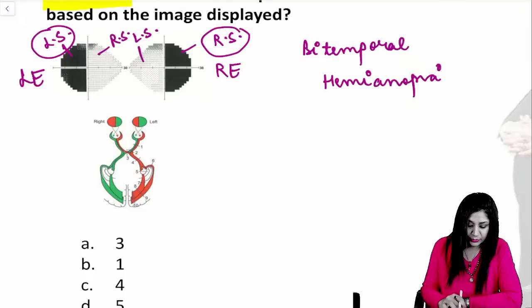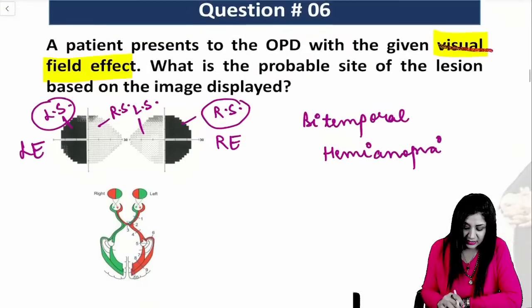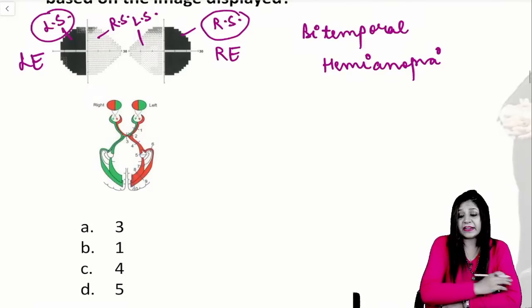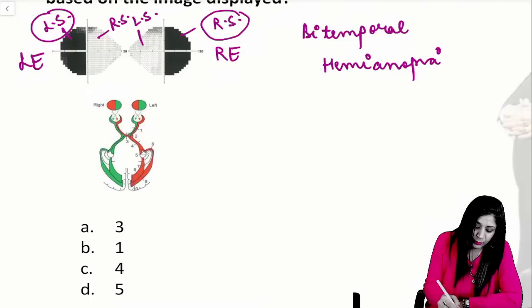It's a bitemporal hemianopia. What is the probable site of the lesion based on the image? It's bitemporal. It's not called hemitemporal. It's bitemporal. And the site of the lesion is what? Bitemporal is found in the optic chiasma.